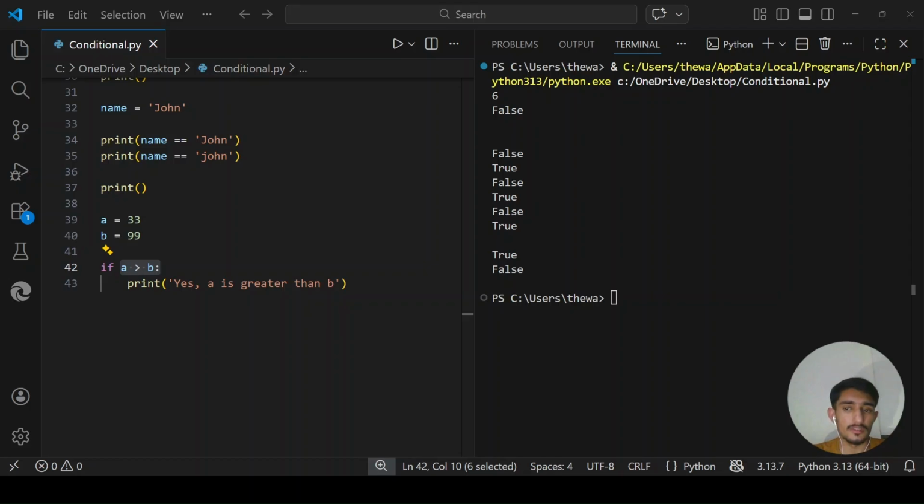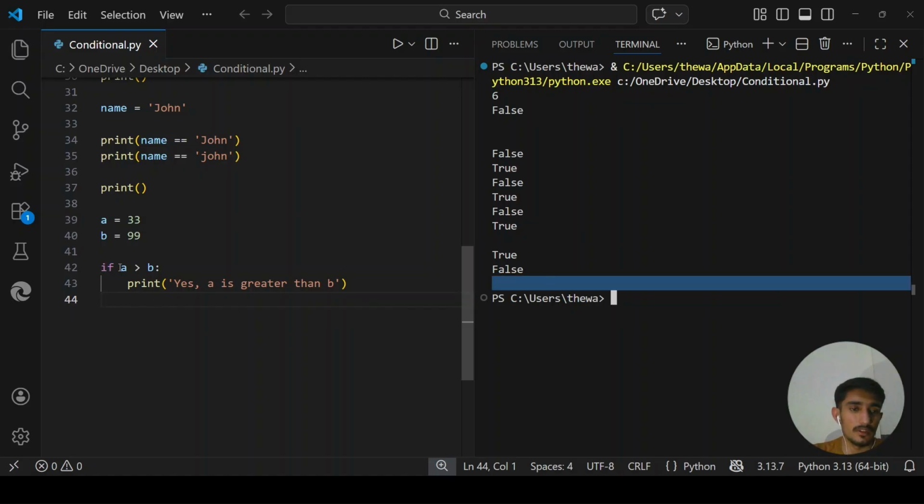If there is no else and the condition is false, the program just moves on, because we defined only one condition and there is nothing else to check.